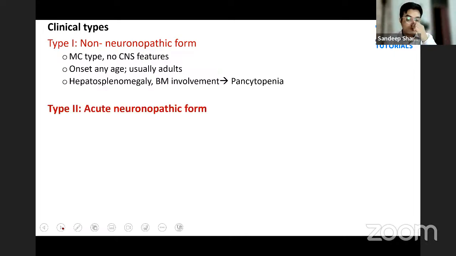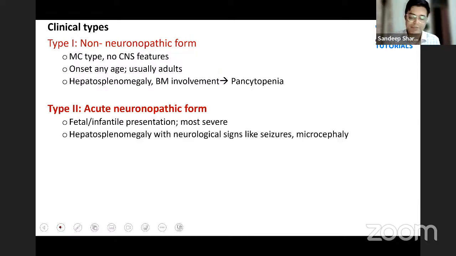So type 2 will be the acute neuronopathic form. This is the fetal or infantile presentation, the most severe form. In these patients, there will be hepatosplenomegaly with features like seizures and microcephaly. So जो हमने अभी पढ़ा, in this question, if they ask you the type, it is type 2, that is the acute neuronopathic form of Gaucher's disease, right? And then we have death by 2 to 4 years of age.